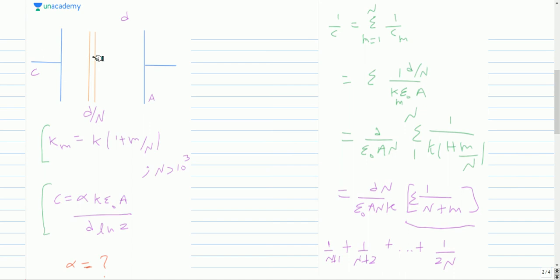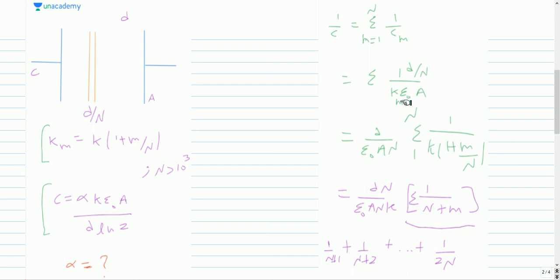So when capacitors are connected in series, the effective capacitance is 1 by C effective equal to the summation of the reciprocals. So that will be sigma of 1 by Cm, where Cm is the capacitance of the mth layer. And the capacitance of the mth layer is a parallel plate capacitor, so the formula is epsilon A by D. Epsilon is K epsilon naught, and K for the mth layer is Km, and epsilon naught A, and the thickness of that particular layer is D by N. And this summation is over the different layers.